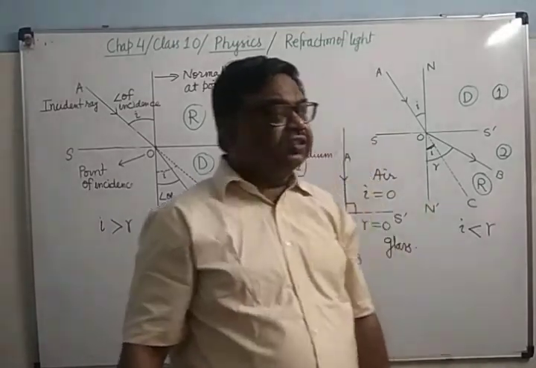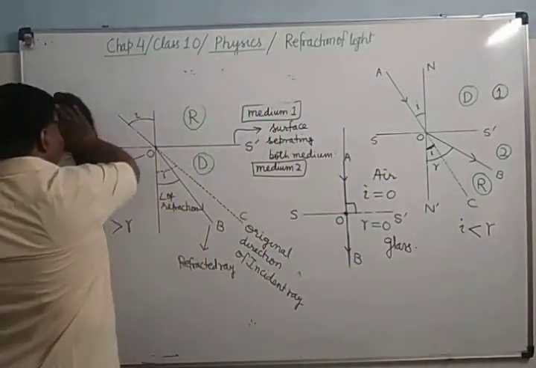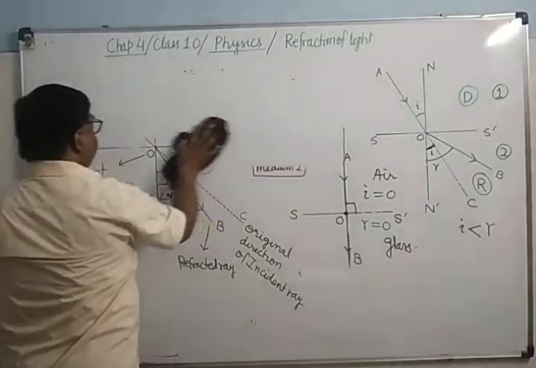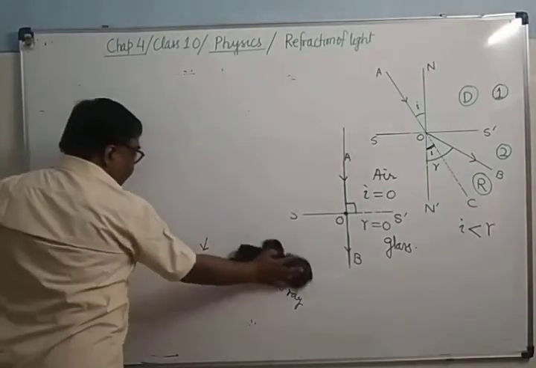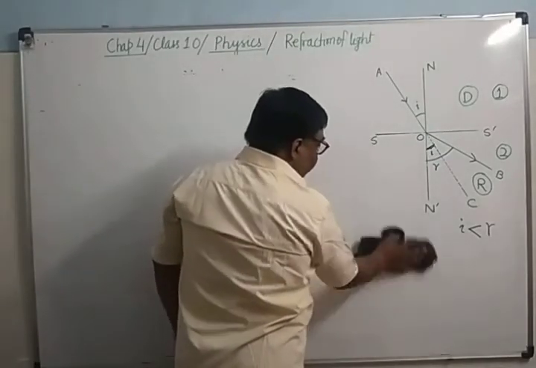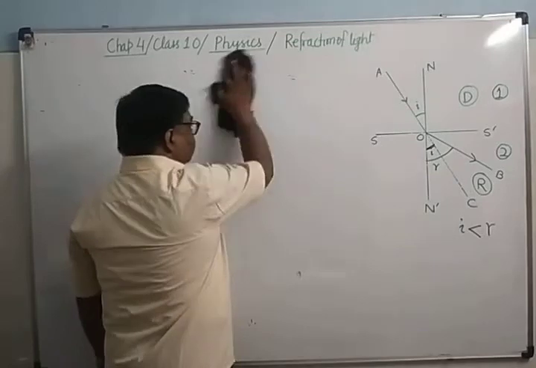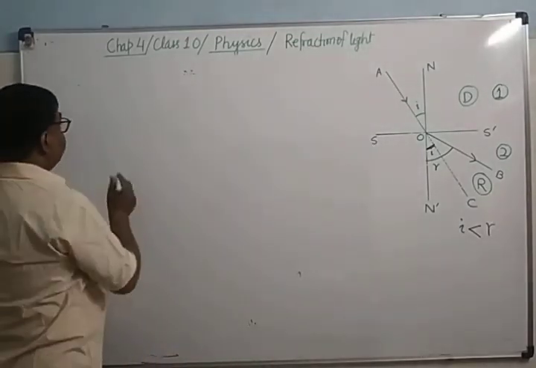Then what is the cause of refraction? The cause of refraction is the different speed of light in different media. Light has different speeds in the different media. That's why refraction takes place.